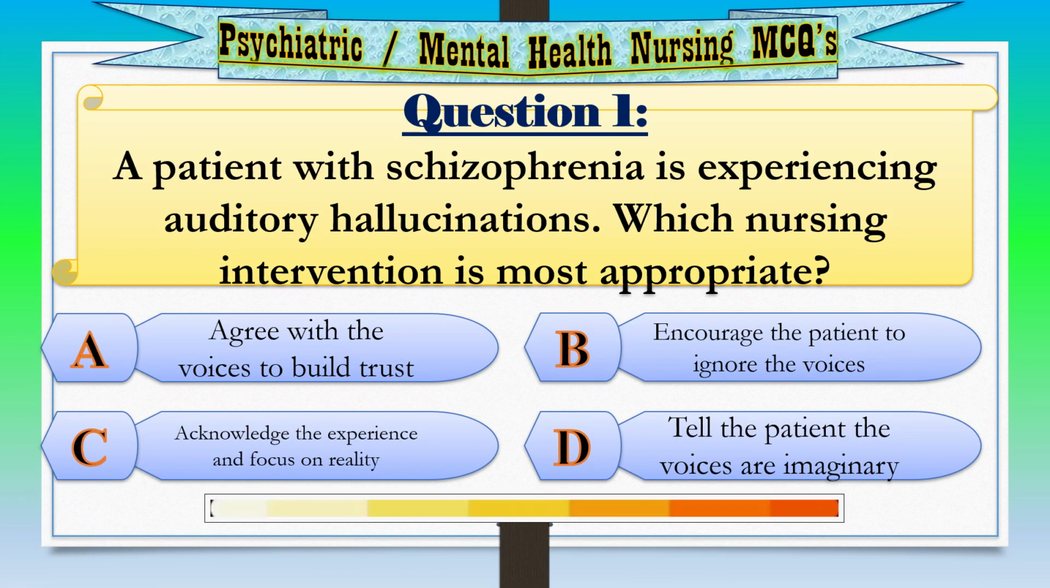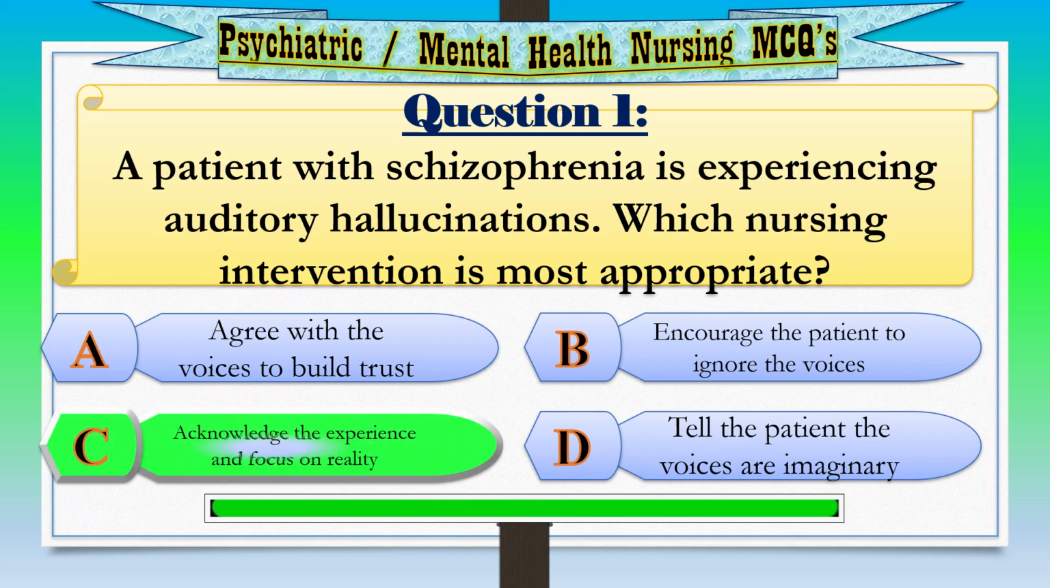Question 1. A patient with schizophrenia is experiencing auditory hallucinations. Which nursing intervention is most appropriate? Option A. Agree with the voices to build trust. Option B. Encourage the patient to ignore the voices. Option C. Acknowledge the experience and focus on reality. Option D. Tell the patient the voices are imaginary. Correct answer. Option C. Acknowledge the experience and focus on reality.